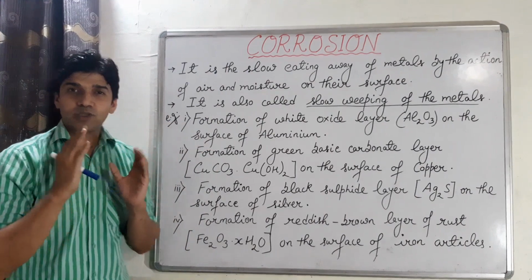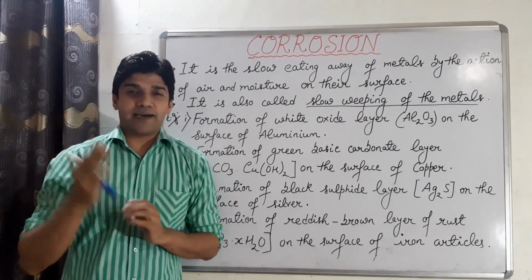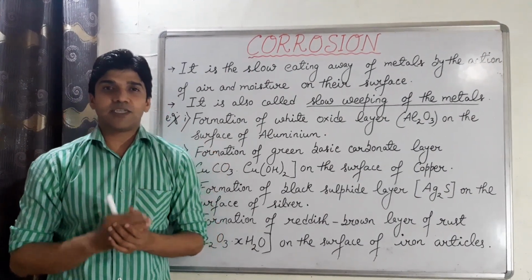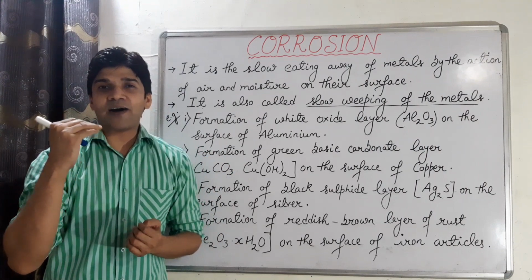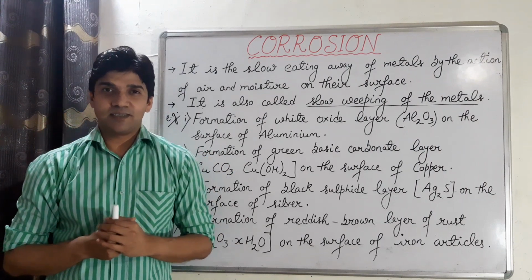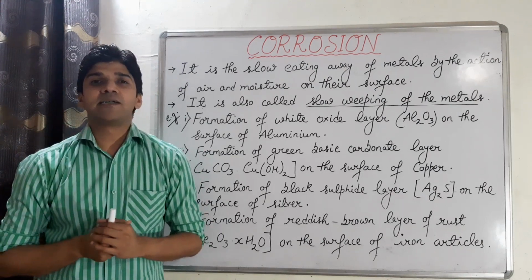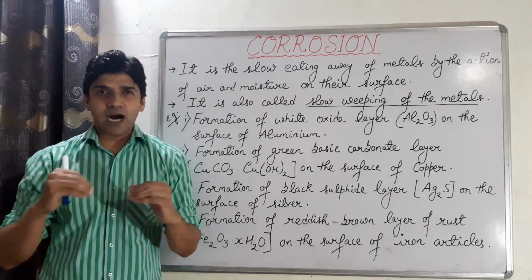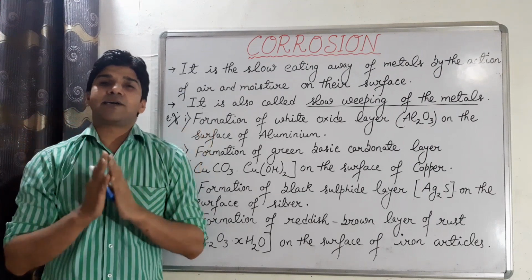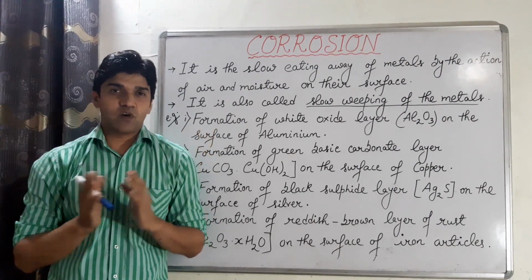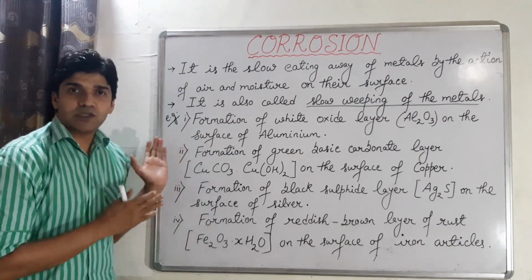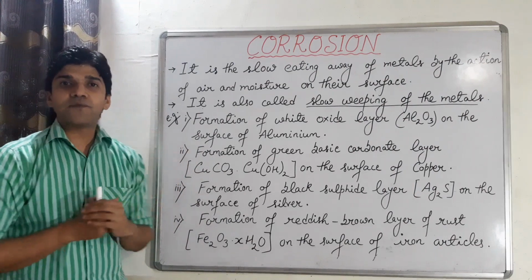Now we will do the rusting of iron in detail. So what is rusting? The corrosion of iron is called rusting. So we will see the main conditions which are responsible for the rusting of iron, and how we can prevent the rusting of iron. अब हम वो पढ़ेंगे. तब तक आप इसको उतार लो, then we will start the rusting of iron.